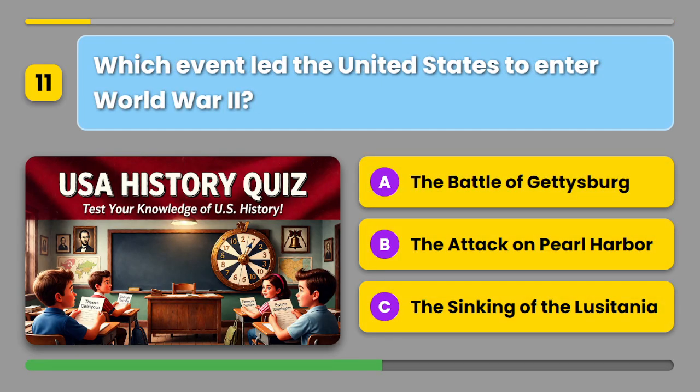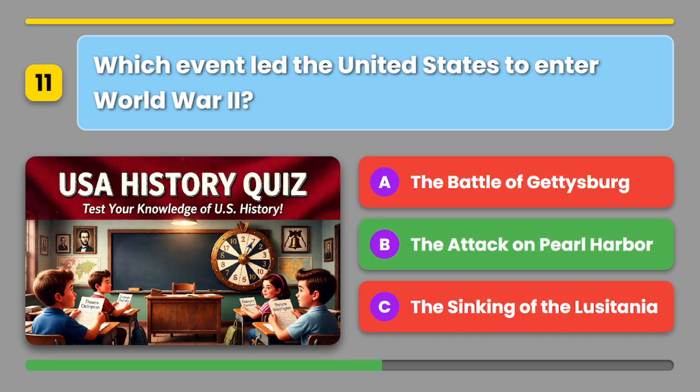Which event led the United States to enter World War II? A. The Battle of Gettysburg. B. The attack on Pearl Harbor. Or C. The sinking of the Lusitania. The correct answer is B. The attack on Pearl Harbor.